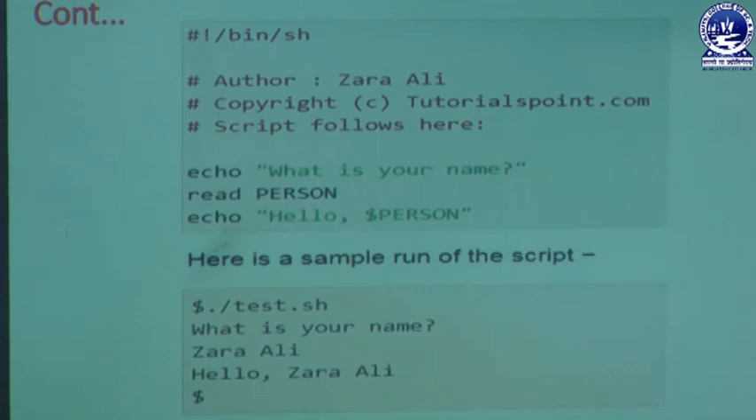In the next slide we already have one screen known as the output screen. In that output screen we type hash, then exclamation mark, then /bin/sh, that is the Bourne shell, then we have the description. Then the user puts echo what is your name, then read person, then echo hello, then person. Here is a sample run of the script: we type $ ./test.sh, then it asks what is your name, and the answer is Jarali, hello Jarali.